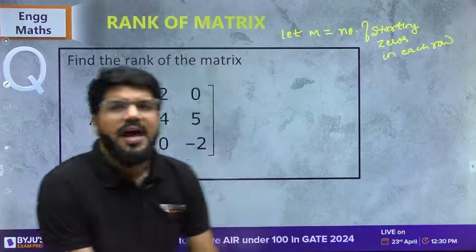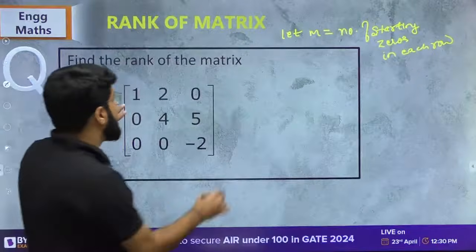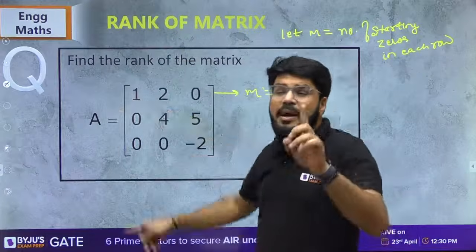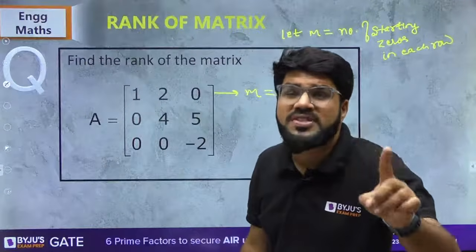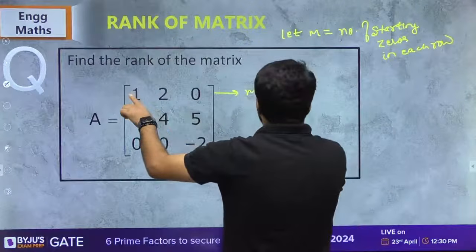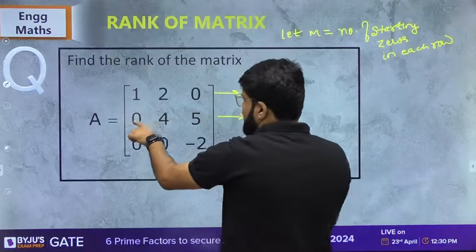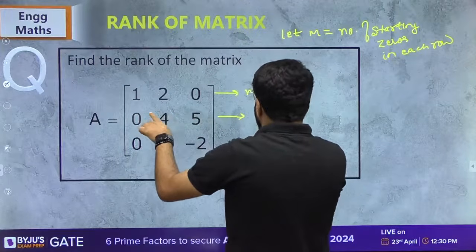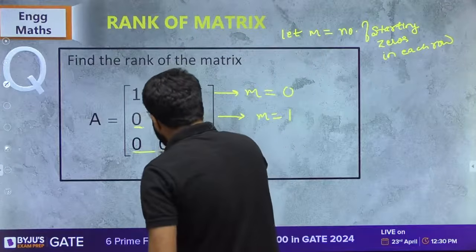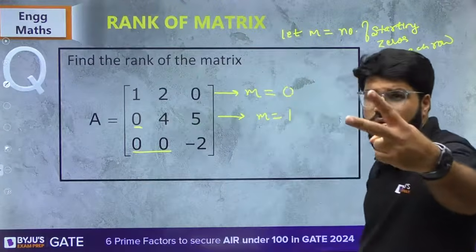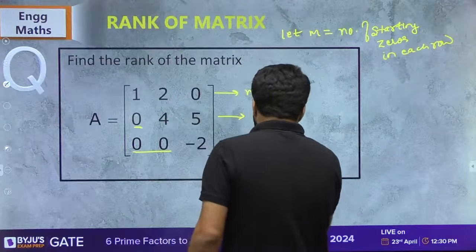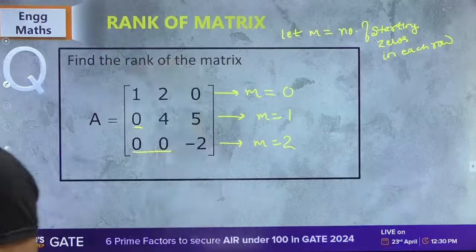Okay. Now have a look into this. What is the value of m here? How many starting zeros? I'm not asking for the number of zeros in a row, but the number of starting zeros. Be very specific. How many zeros are there in the starting? Nothing. Here? 1. This is 1 zero. Then how many zeros are here in the starting? 2. For this, m is equal to 2.